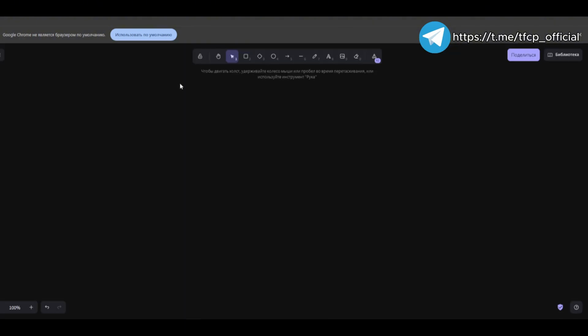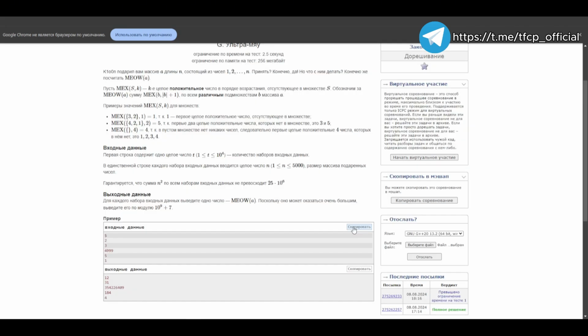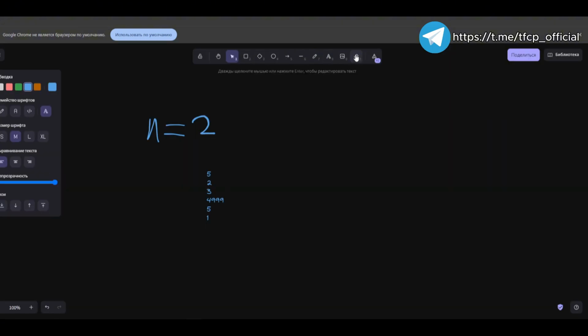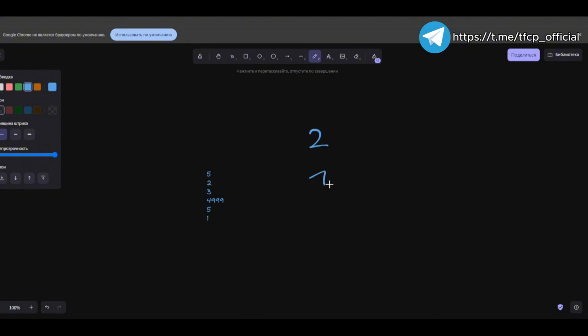Here we have n equal to 2. So I'm clicking copy. Let's say A. By the way, it's strange. Before, it would just paste with Ctrl+V easily. Anyway, for 2, what permutation do we have? 1, 2. We are going through all possible subsets and absolutely every single possible combination.